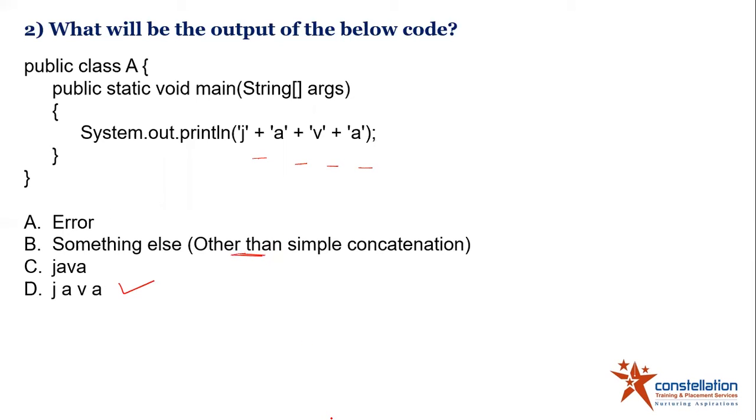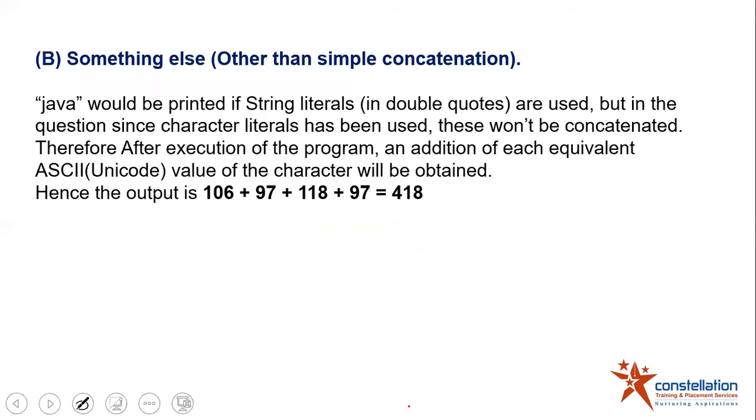The reason for that is that if you look at it, J is written in single quotes and not in double quotes. Had it been inside double quotes, the output would have been exactly Java. Java would be printed if string literals in double quotes are used, as I already discussed. But in the question there is a single quote. So what is going to happen is that this won't be concatenated.